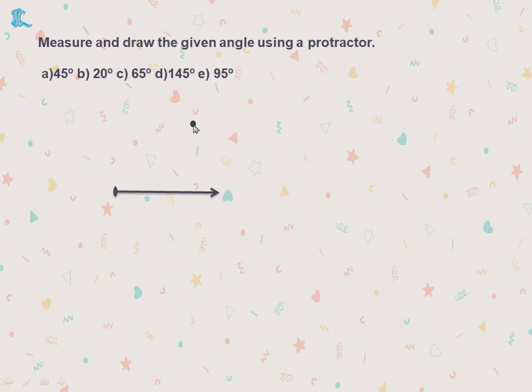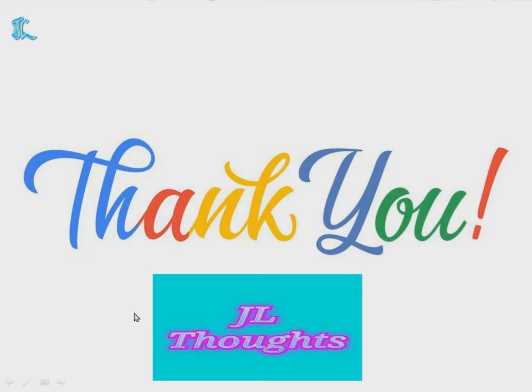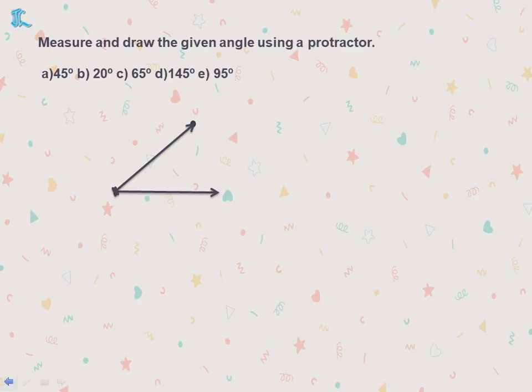Now I'll remove my protractor, then take the scale, keep that, and draw a line with the help of a pencil. Now remove this. So the angle formed here is 45 degrees. Understood, children, how to do that? First take a scale and draw a ray, an arm. At 0 I'll put a dot, and then I'll keep the protractor exactly such that its center should be here and the base should be on this arm, and then I'll mark 90 degrees, remove the protractor, and with the help of the scale I will draw the line.